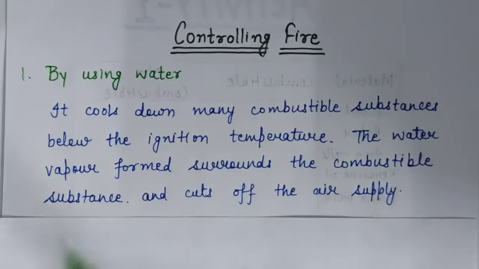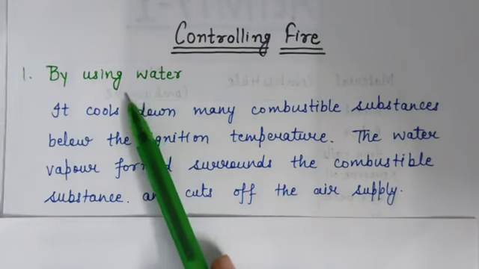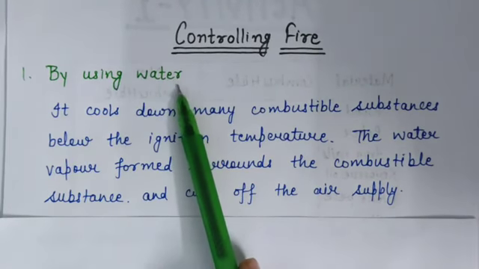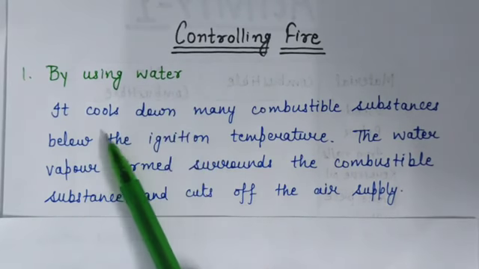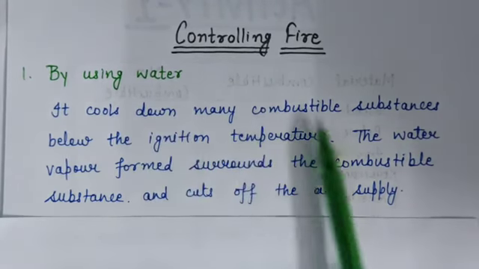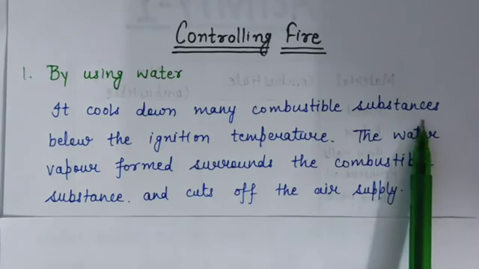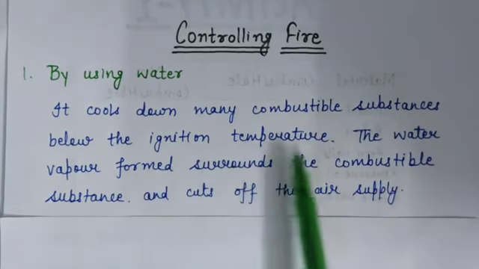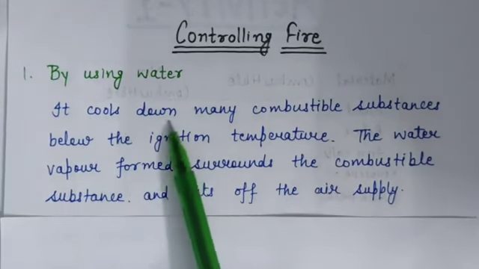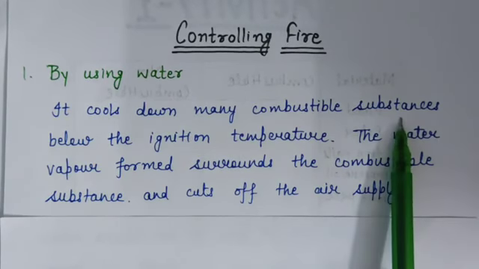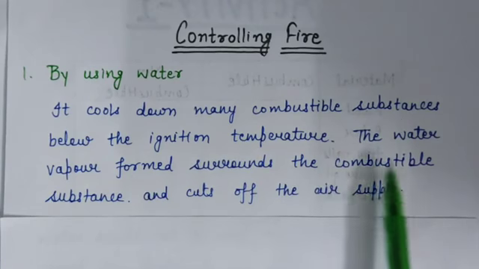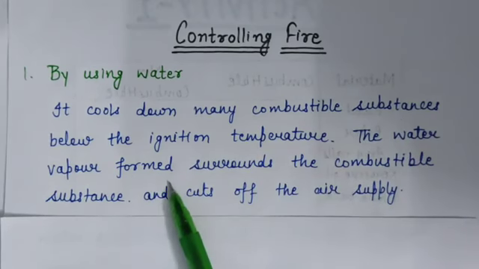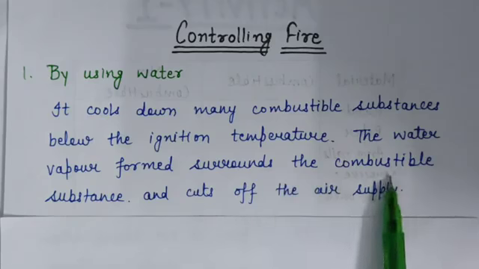So the first way is by using water. Water is the most common fire extinguisher. It cools down many combustible substances below the ignition temperature. The water vapor formed surrounds the combustible substance.